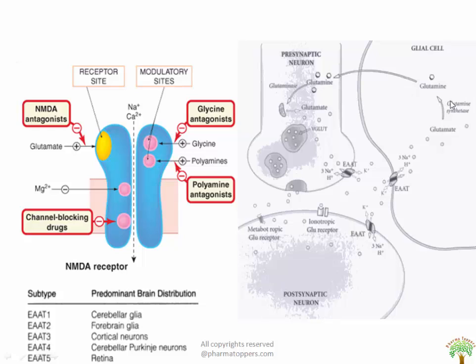So here in glial cells the conversion of glutamate to glutamine occurs, whereas in the presynaptic neuron the conversion of glutamine to glutamate occurs, and thus the response is achieved and the synaptic cycle is maintained.